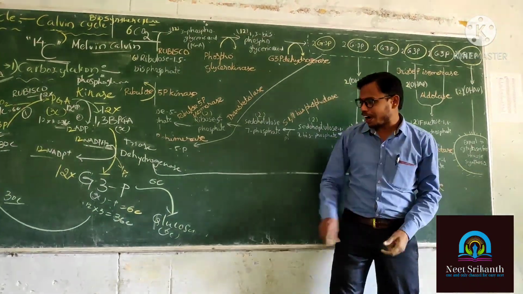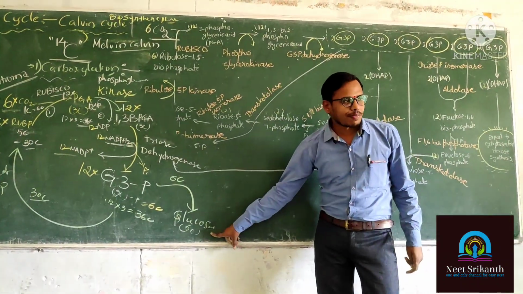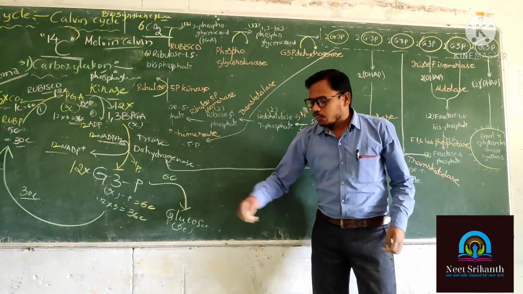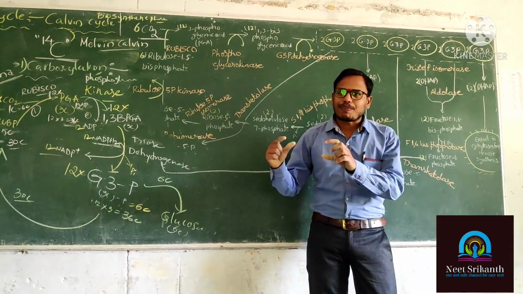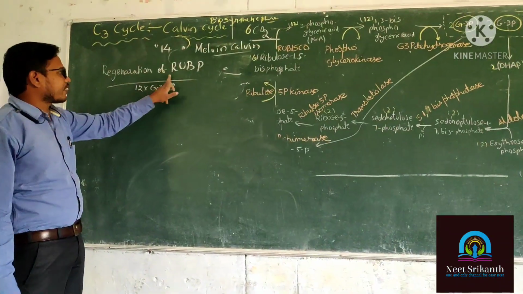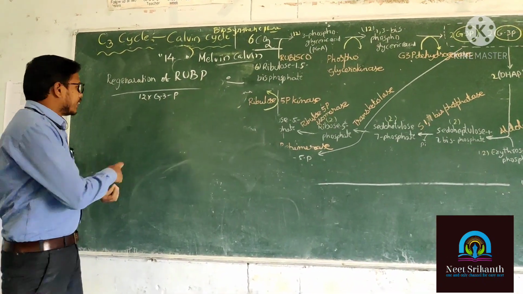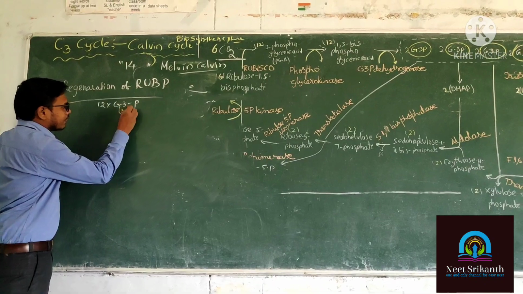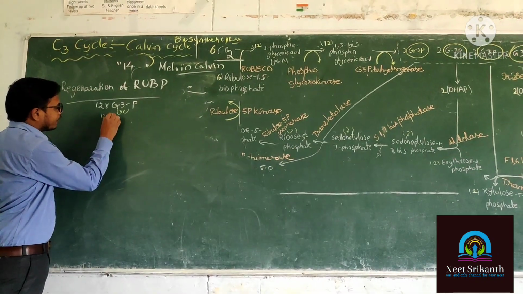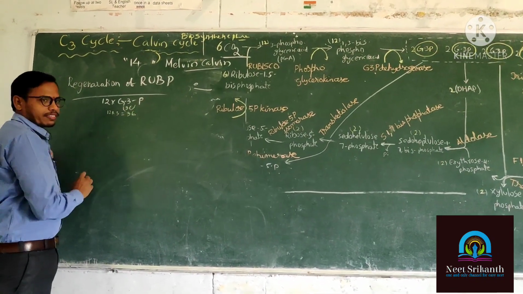In glucose, how many carbons are there? 6 carbons are there in the glucose. So how many glyceraldehyde 3-phosphates are participating in regeneration of RUBP? We have 12 molecules of G3P. Each G3P has 3 carbons. 12 into 3 is equal to 36.